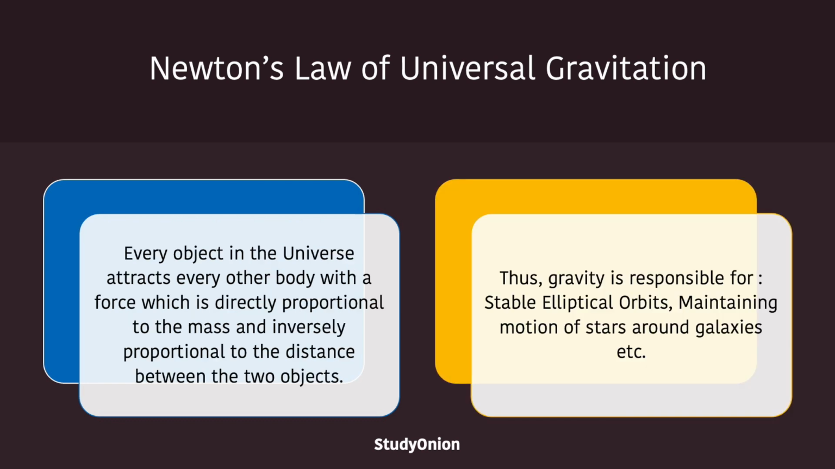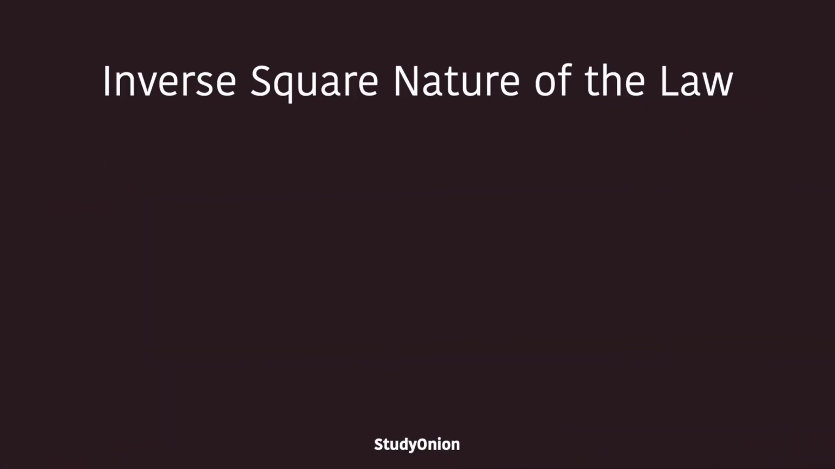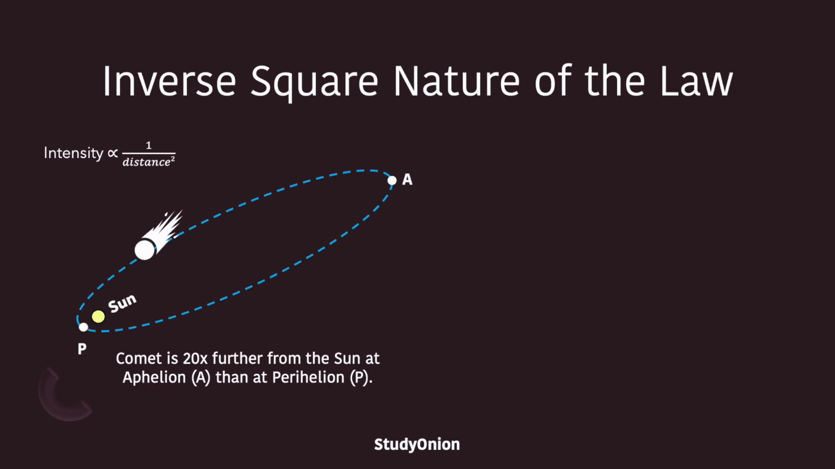And therefore, we can assume that gravity is responsible for things like maintaining stable orbits and maintaining the motion of stars around galaxies and much, much more. So now let's have a little look at the inverse square nature of this law. What the inverse square nature of the law is saying is that the intensity of the force is inversely proportional to the distance squared.